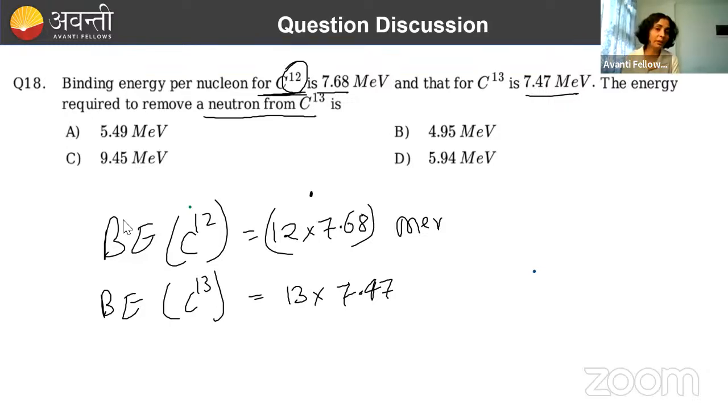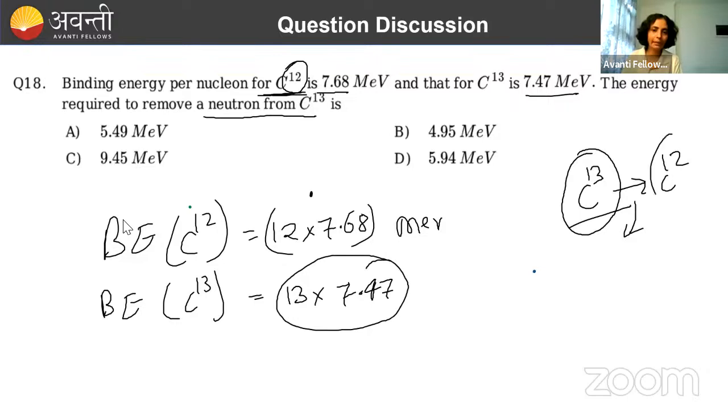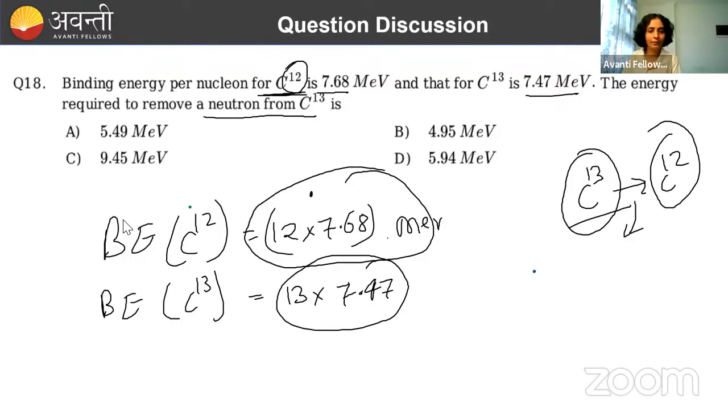The energy required to remove a neutron from C13. So what if we are removing a neutron from C13? C13 is the element, and we are removing a neutron from it. What will happen? It will become C12. So the question is simple. If C13 is getting converted to C12, how much energy will get released or be required? The binding energy of C13 is this one, and the binding energy of C12 is this one. So whatever energy is required will be the difference of these two, right? Done. That will be the answer, just the difference of these two.